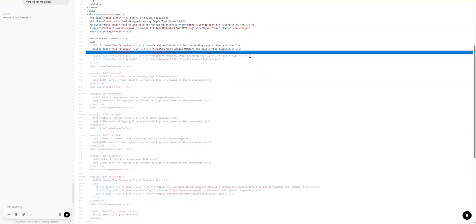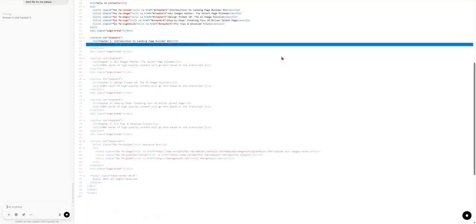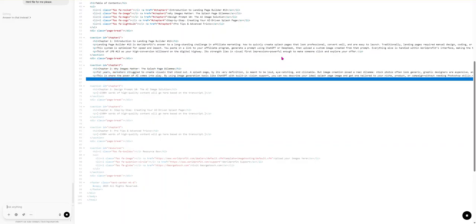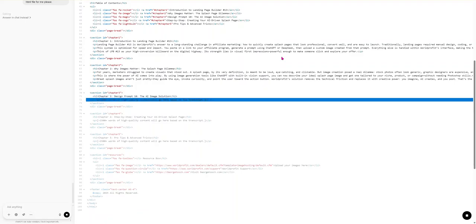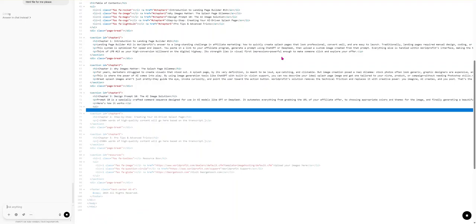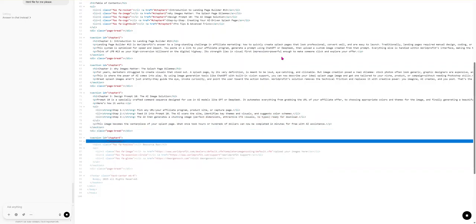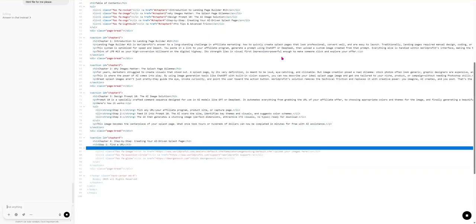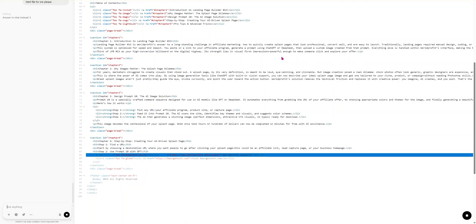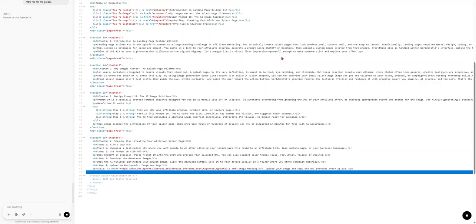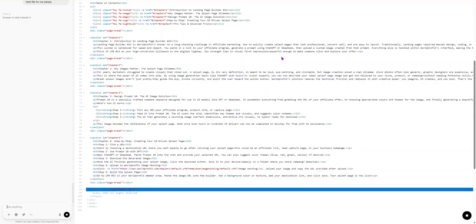I'll follow along as it goes. So this is where it's going to start injecting the actual page based on my transcript. Now, if your transcript is short, it's going to create shorter chapters, as you can see. It's not going to make up stuff that's not in your video. But I've recommended it can go much deeper into each chapter if you want, and you can prompt it and say, I'd like the chapters to be a little bit more in depth.